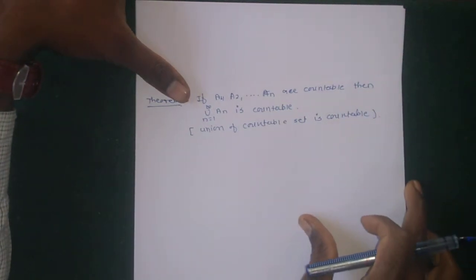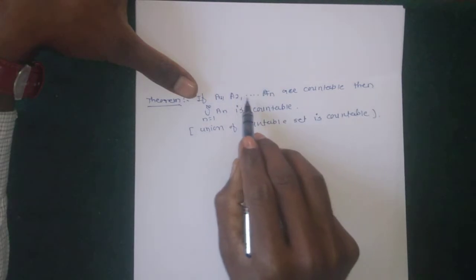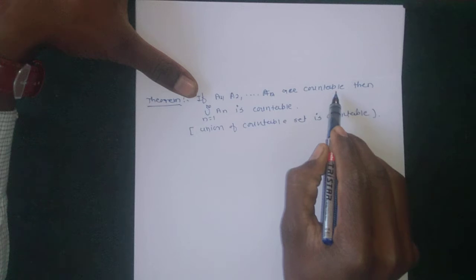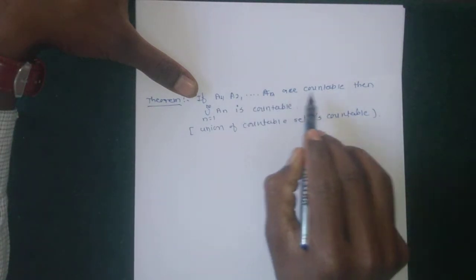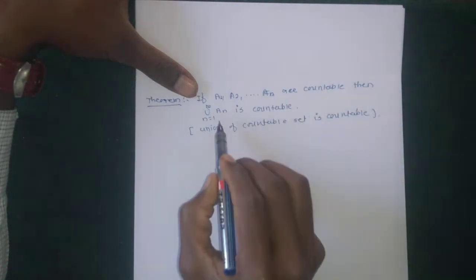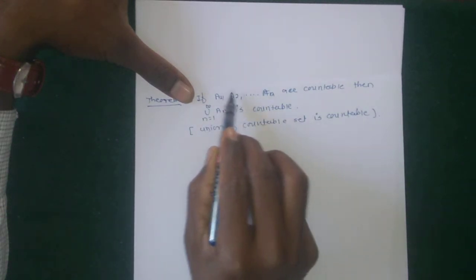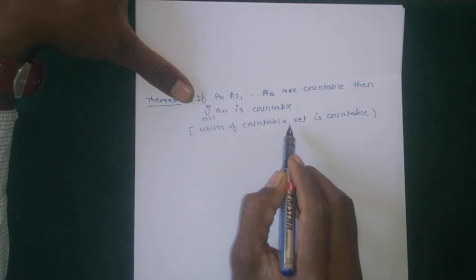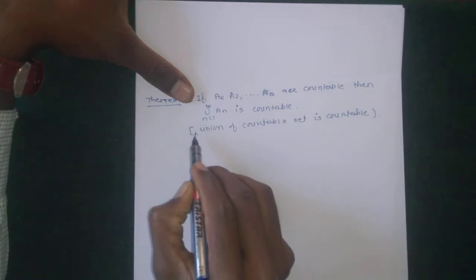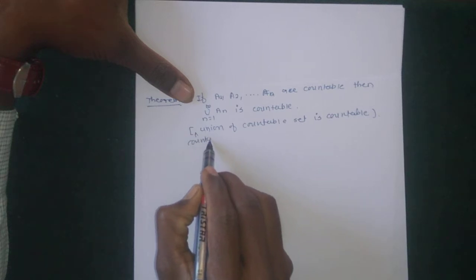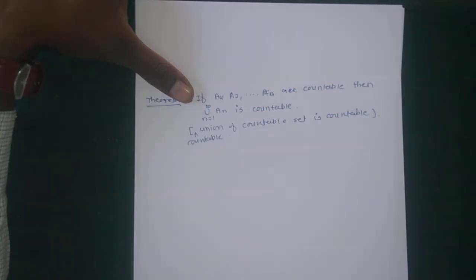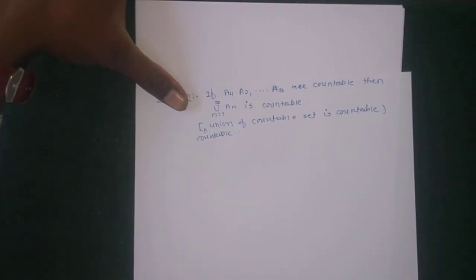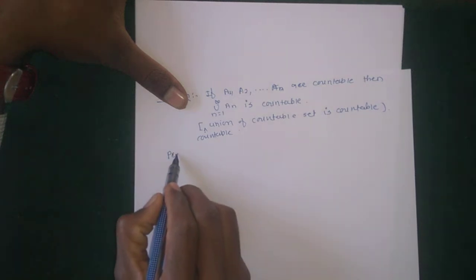Okay, here A1, A2, up to so on, these are infinite sets given, which are all countable. Then we have to show that their union is also countable, meaning a countable union of countable sets is countable. Okay, so now the proof of this theorem.